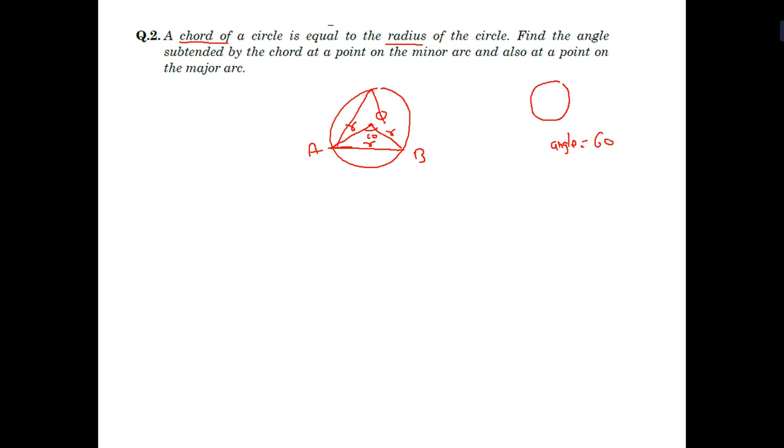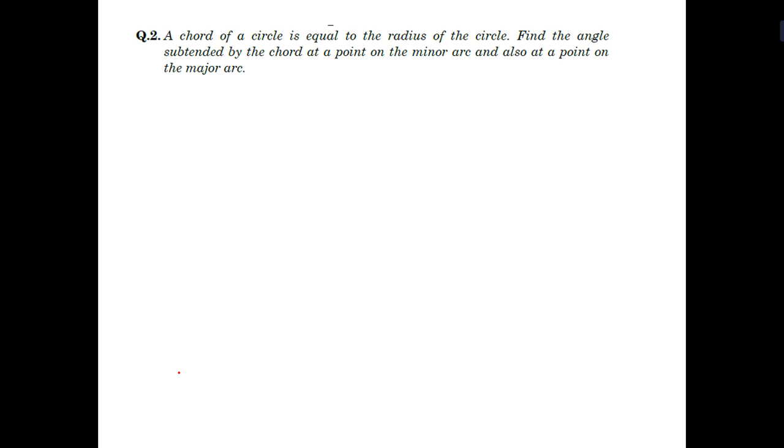Now if we go here, we get the answer 30 degrees, and the supplementary angle is 150. So we get 60 degrees, 30 and 150 as answers. But we have to write the statement properly. So that is the first figure. We have to find angle AOB, angle ACB and angle ADB.